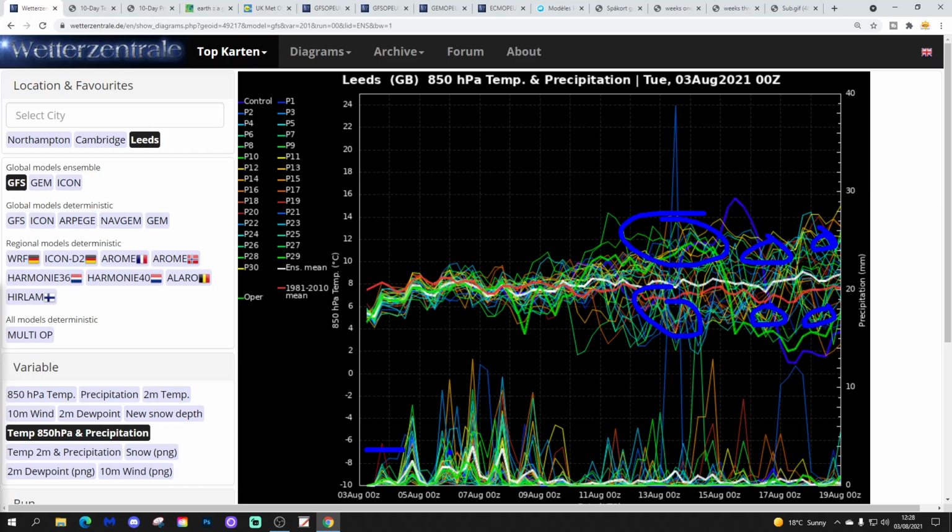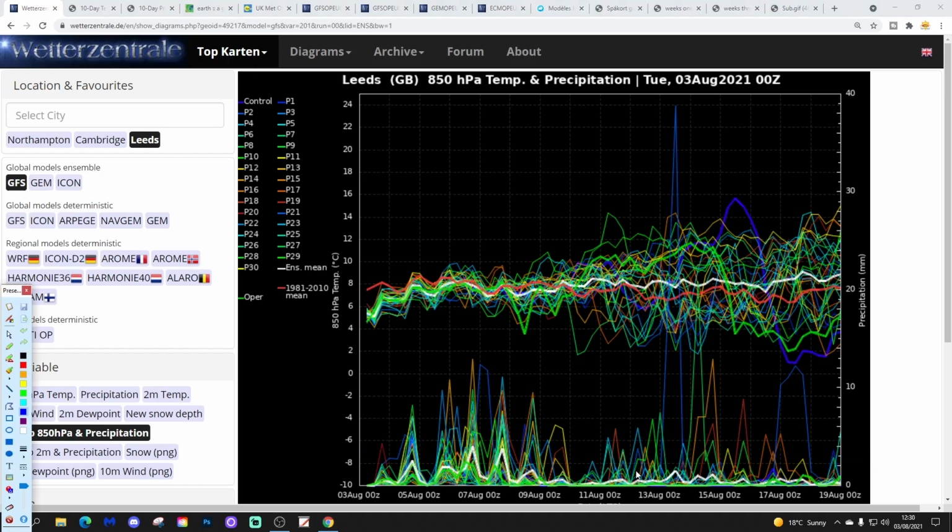Precipitation-wise, there's going to be a lot of rain to come over the next week or so. There is a bit of a drying trend, though, as we go through the second week of August and then on into the second half of the month. Yes, we do have a bit of a drying trend then. But before that, not completely dry, there are precipitation spikes in there. You'll notice this rather alarming large precipitation spike here, but that, of course, is an outlier. But I think it will warm up and turn a little bit drier for a while next week. But again, how far we take that remains to be seen.